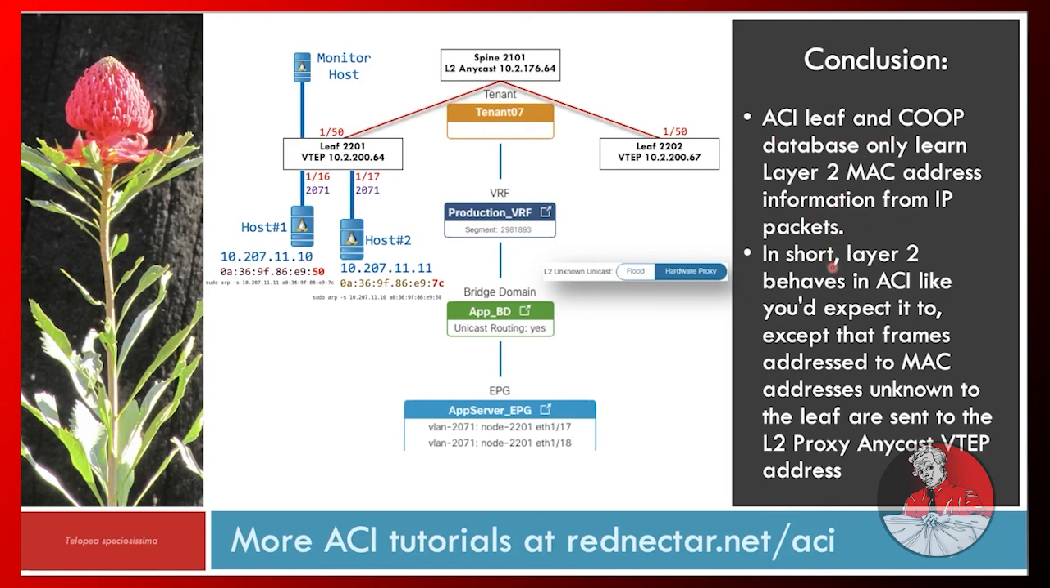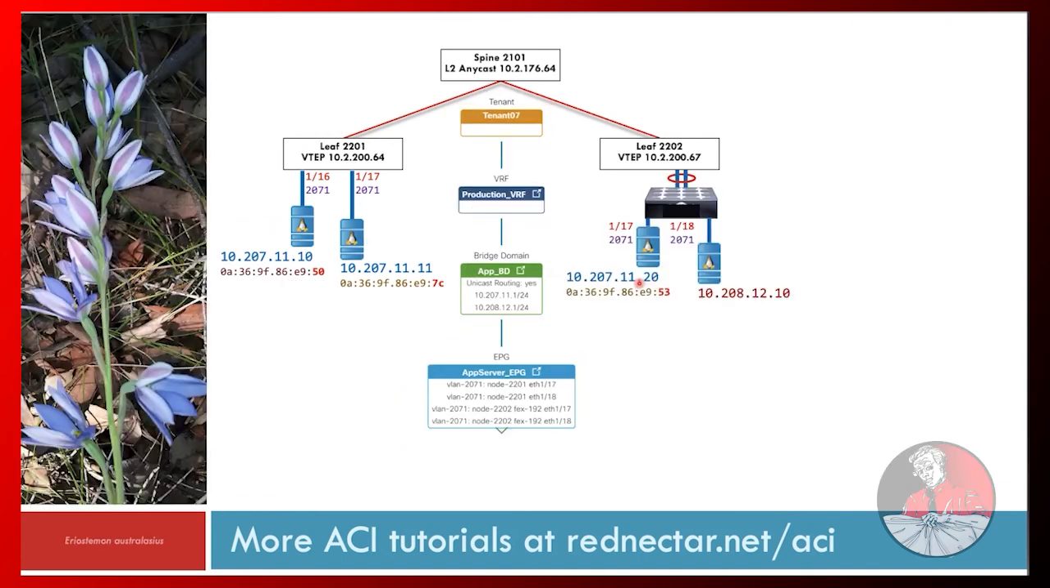In short, layer 2 behaves like you'd expect it to, except that frames addressed to the MAC addresses unknown to the leaf are sent to the layer 2 Anycast VTEP address instead of being flooded. But as you can see, there's an option to flood, and we'll explore that in a later Flash Lab. Join me in the next Flash Lab. Well, I'll expand the topology to include 2 leaf switches and introduce an endpoint that's in a different subnet but the same EPG.